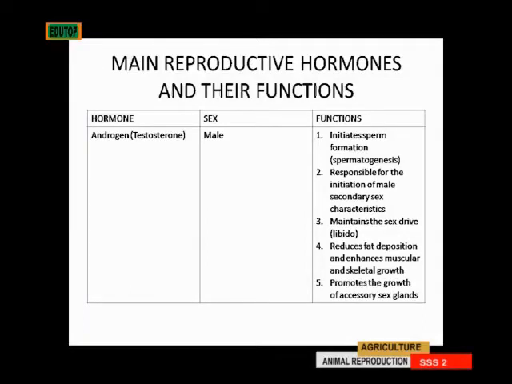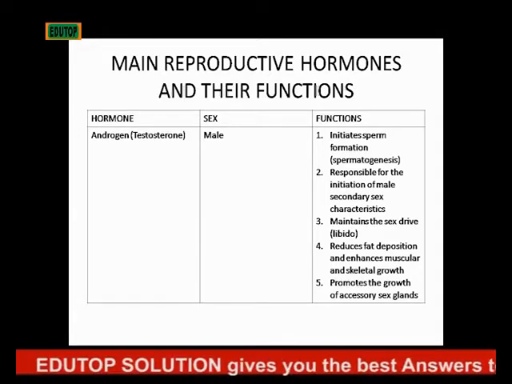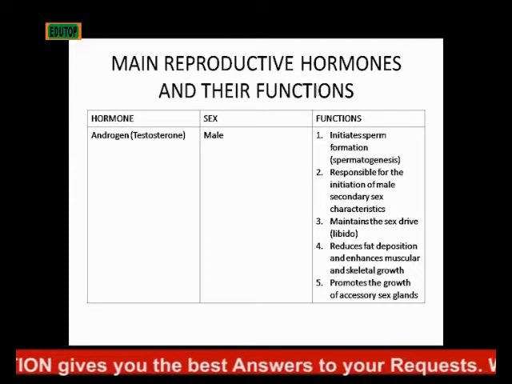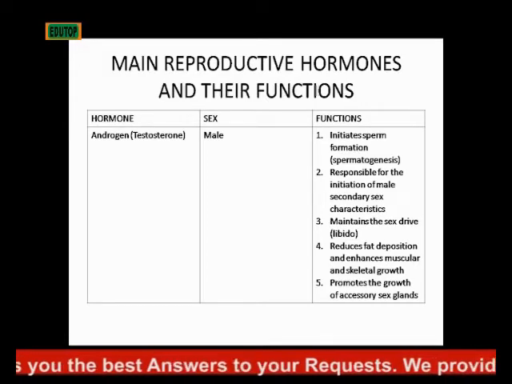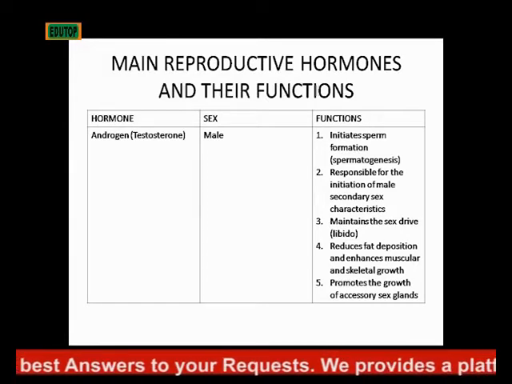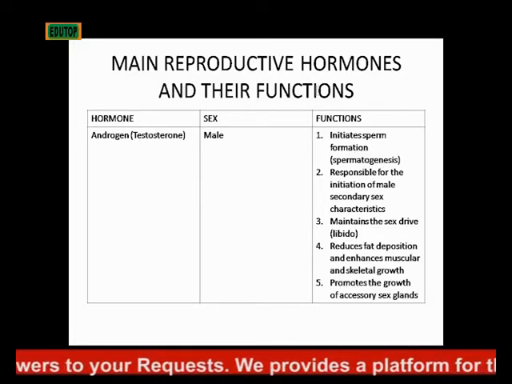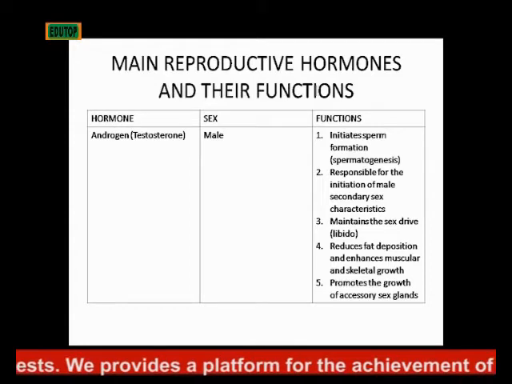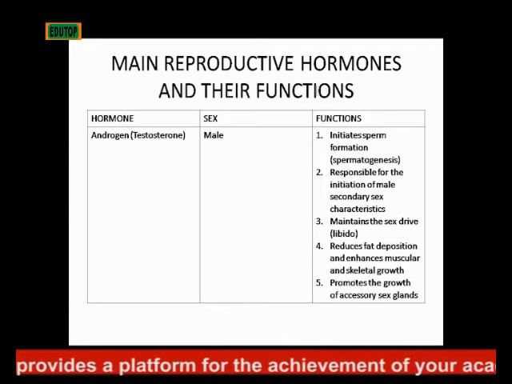Osteogenesis. It is responsible for the initiation of male secondary sex characteristics. Then it maintains sex drive, that's the libido. Androgen is responsible for that, or what we call testosterone. It also reduces fat deposition and enhances muscular or skeletal growth. Androgen promotes the growth of accessory sex glands.